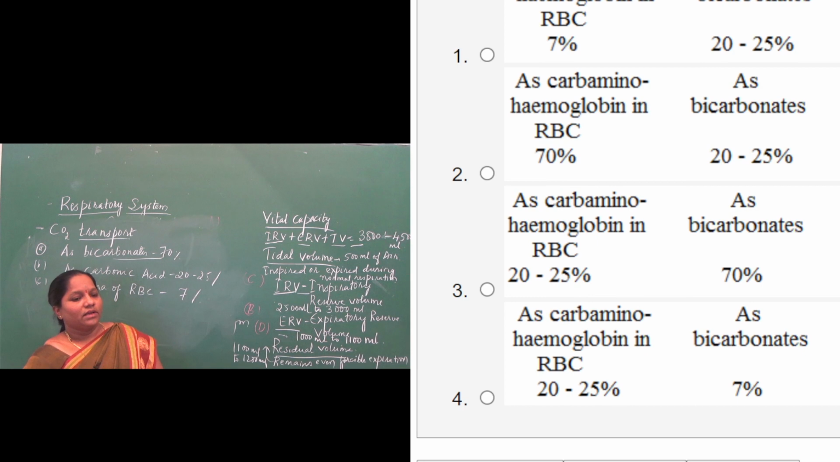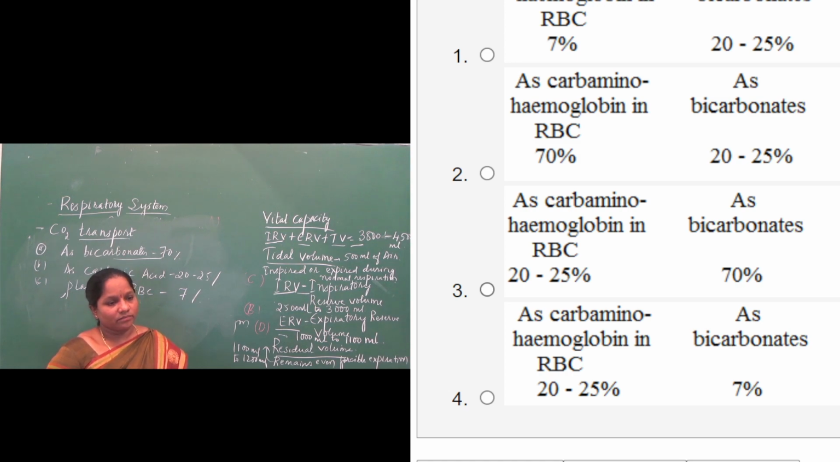Second option is carbamino hemoglobin in RBC 20 to 25%, as bicarbonates 70%, dissolved form in the plasma. So this is correct, as carbamino compounds are named after carbonic acid. So that will be correct. Second option: as carbamino hemoglobin in RBC it is 20 to 25%, as bicarbonates it is 70%, and dissolved form in the plasma it is 7%. So here the second option is correct.